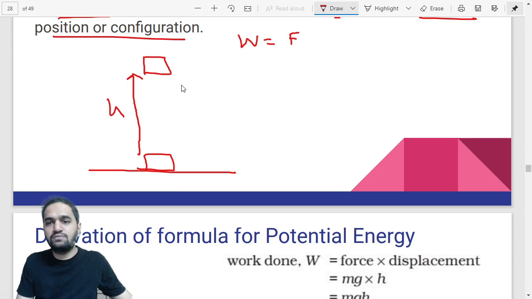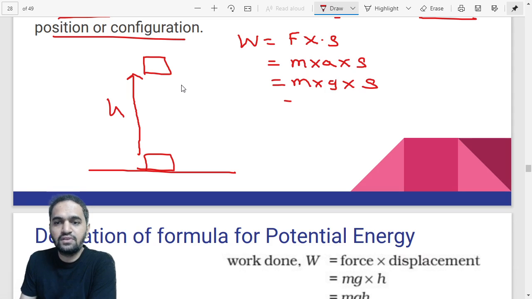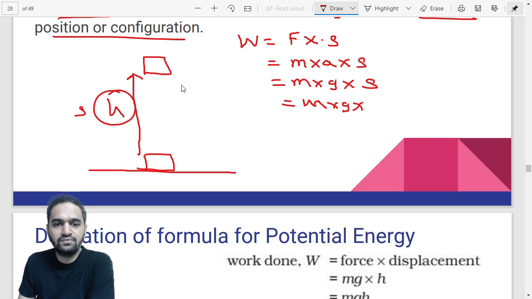Work done is force into displacement, right? Force in this case is mass into acceleration, but the acceleration is due to gravity. So you are going to write down m into g into s. But you also know that displacement in this case is height. The object is moving from one place to another, so displacement is represented by the letter h. In the formula also you are going to write h. So if we combine them, work done is mgh.